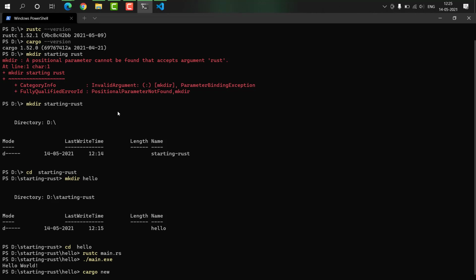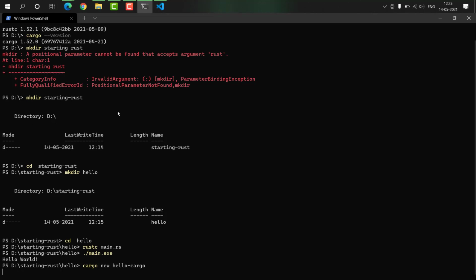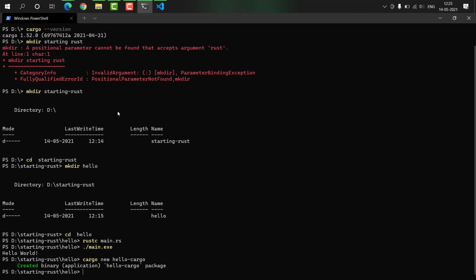And here in cargo new, if we just write hello_cargo, this will build the exact hello world directory that we built using Cargo. Okay, let's click enter and wait for it to be created. So that's what you can see, hello_cargo is actually a directory name that got created.